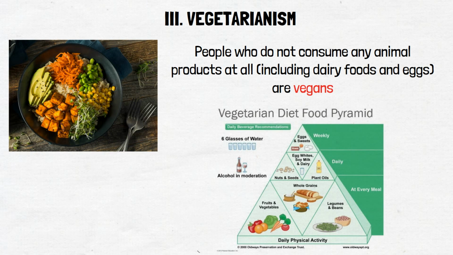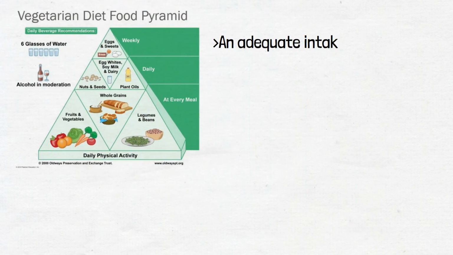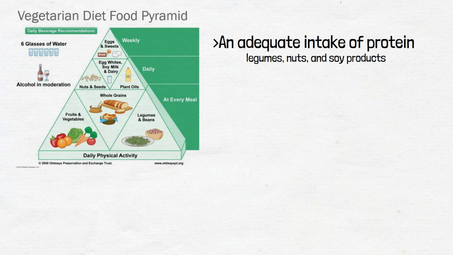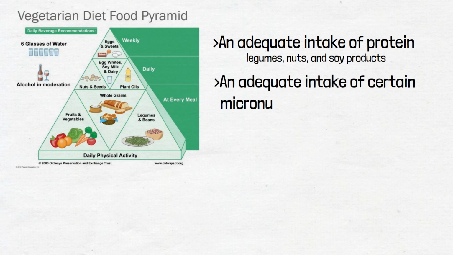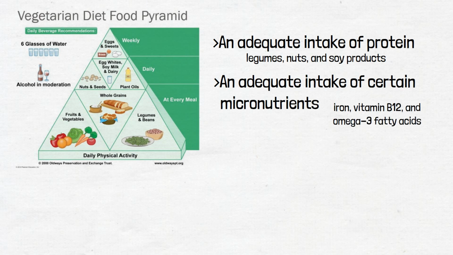One of the primary challenges of vegetarianism is ensuring an adequate intake of protein. While there are plant-based sources of protein such as legumes, nuts, and soy products, it can be difficult for vegetarians to consume enough protein to meet their daily requirements without careful meal planning. Another challenge of vegetarianism is ensuring an adequate intake of certain micronutrients such as iron, vitamin B12, and omega-3 fatty acids. Vegetarians can still obtain these nutrients through plant-based sources or fortified foods, but it can be challenging to ensure adequate intake without careful planning and supplementation.